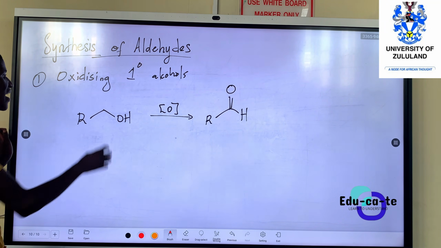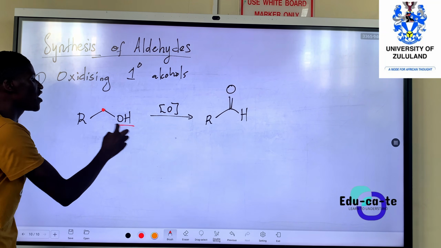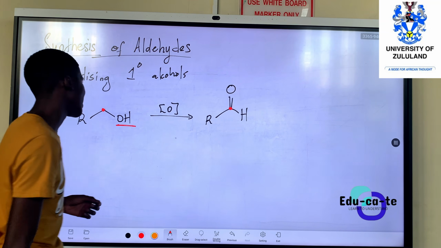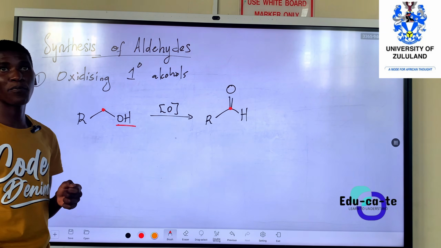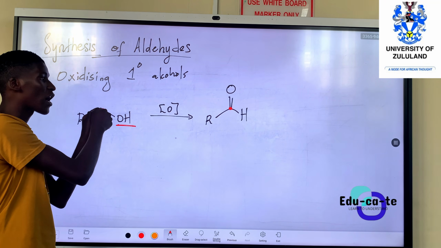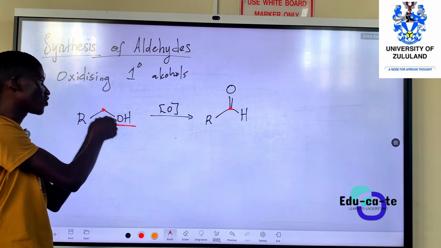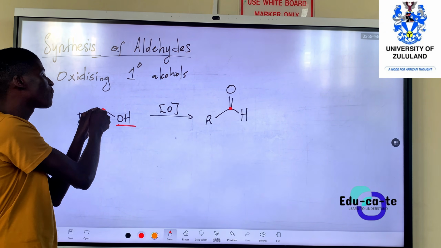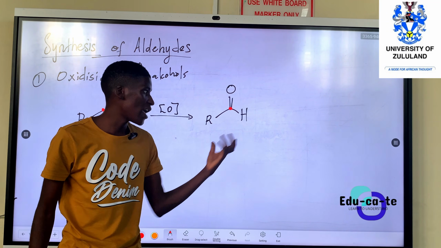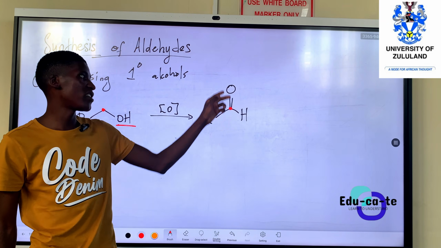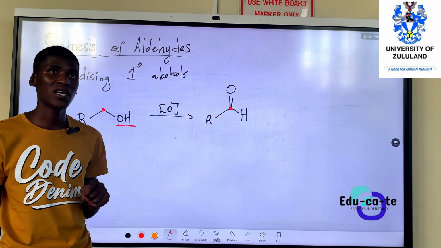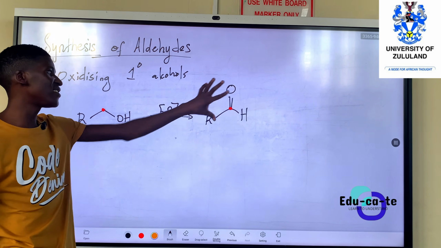So we should say this carbon that was having the OH group will now be having a double bond oxygen. This is R, the carbon chain, bonded to this carbon, bonded to the OH. So this carbon, instead of being bonded to the OH, after oxidizing it, will now only be bonded to the double bond oxygen and the hydrogen. So this is an aldehyde.